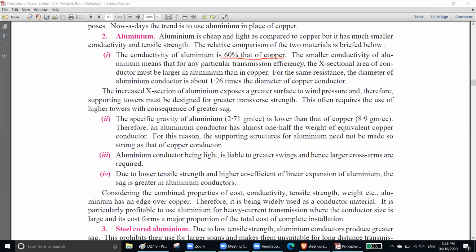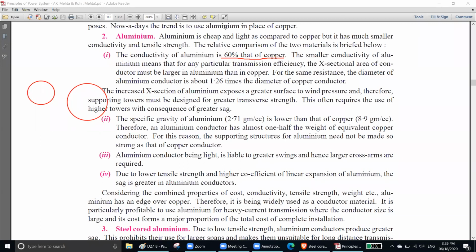That means if you want to transmit the same amount of power while maintaining the same efficiency, your aluminum must be bigger than copper. The ratio is 1.26.